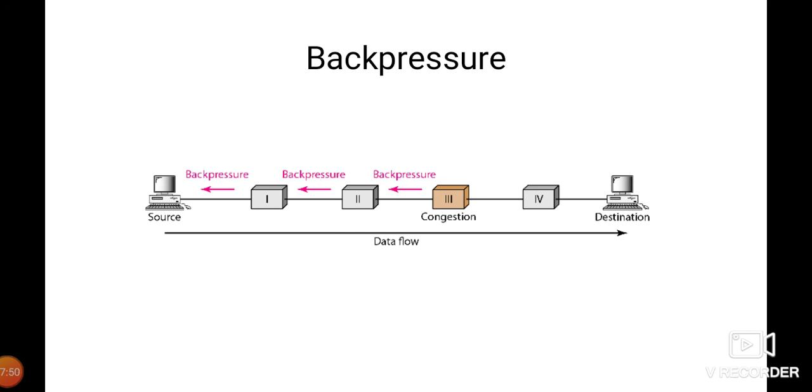So this alleviates the congestion. After all, the source will slow down the data flow, so congestion will be removed. So the pressure on node 3 is moved backward to the source to remove the congestion. That's why this is the back pressure technique.